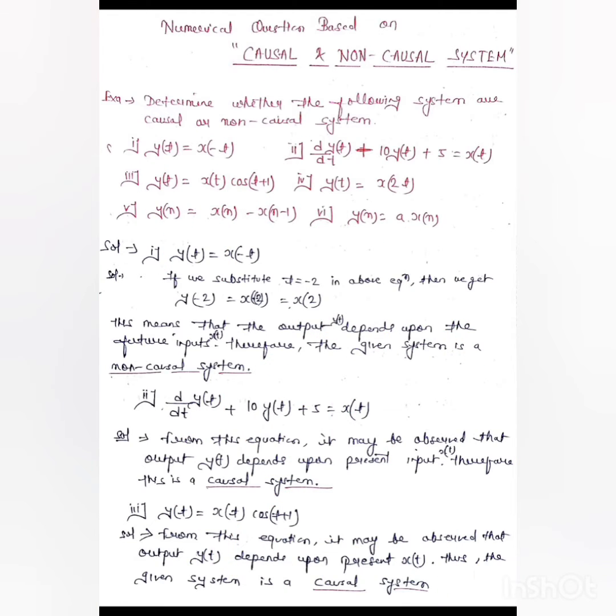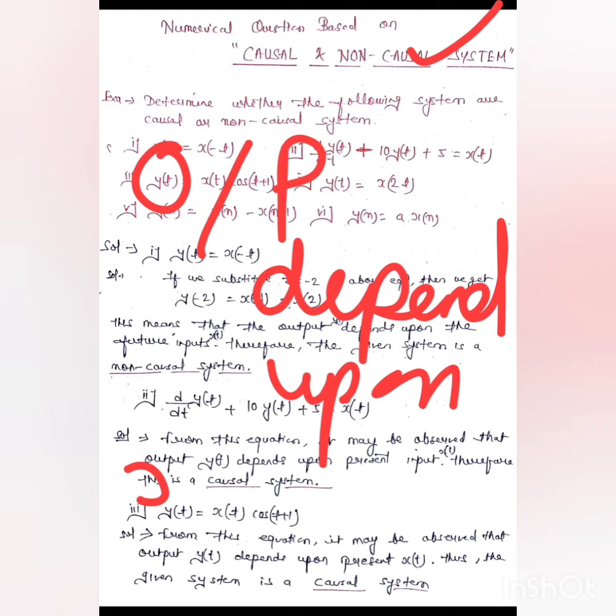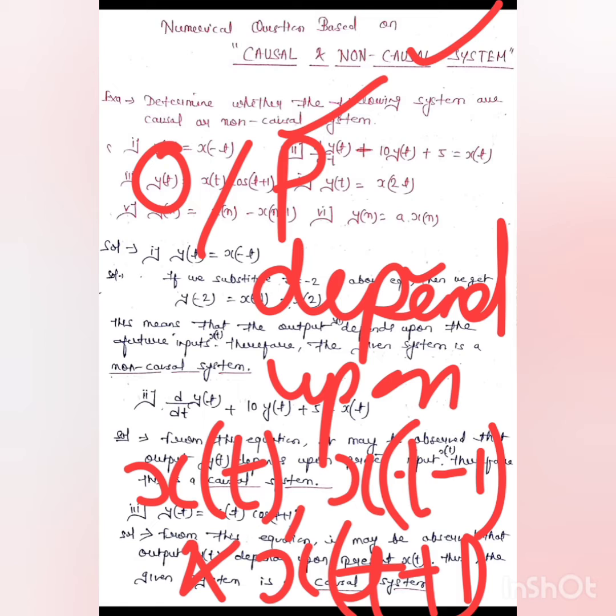Now, what is non-causal system? Non-causal system is one in which its output depends upon present input, past input, as well as future input, which is x of t plus 1. Hence, the non-causal system is one in which its output depends upon present input, past input, and future input. This type of system is called non-causal system.